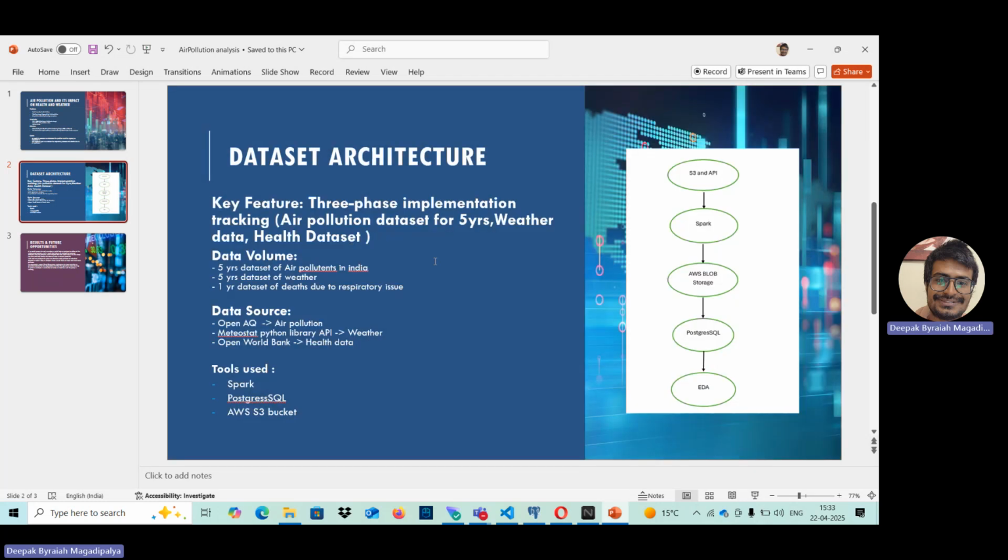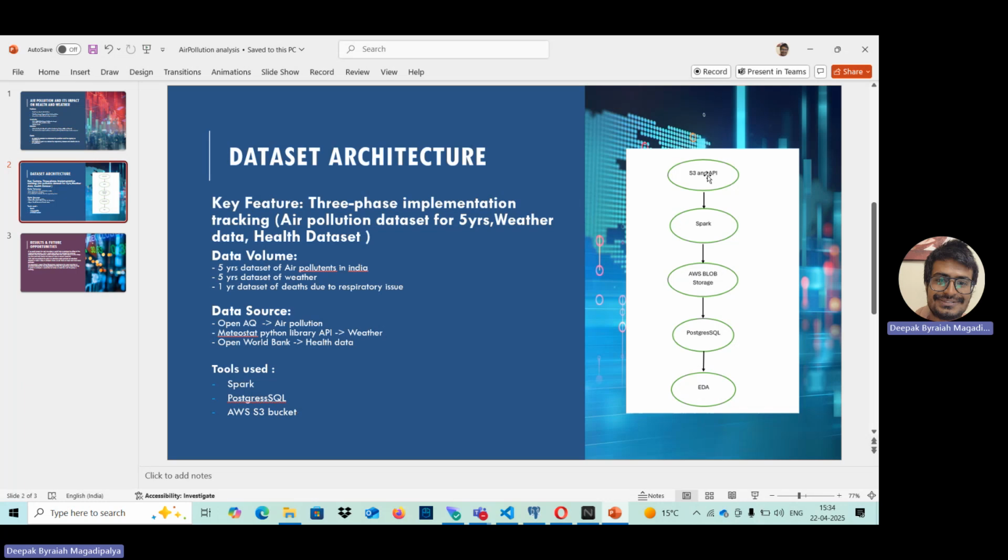The datasets that we are going to use are the air pollution dataset, weather dataset, and health dataset, which has 5 years of air pollution data, 5 years of weather data, 1 year of respiratory issue data, and deaths due to respiratory issues. The dataset resources are OpenAQ, Meteostat, a Python library API, and the World Bank for the health dataset. The major tools that we are going to use are Spark, PostgreSQL, and an AWS S3 bucket.